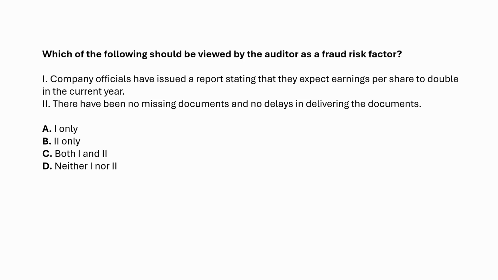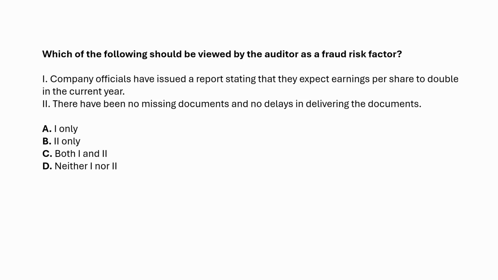Breaking it down. Number 1. Management promises EPS will double. This is straight out of AUC Section 240, Consideration of Fraud in a Financial Statement Audit, and PCAOB AS 2401 for public companies. Both standards define fraud risk factors in terms of the fraud triangle: incentives/pressures, strong motivations to commit fraud; opportunities, weak controls or complex transactions that create openings; attitude/rationalizations, culture that excuses or tolerates dishonesty.